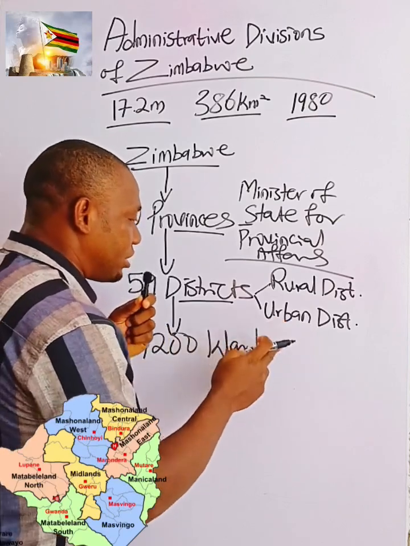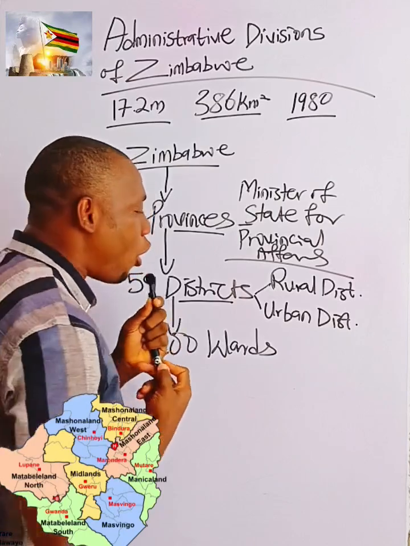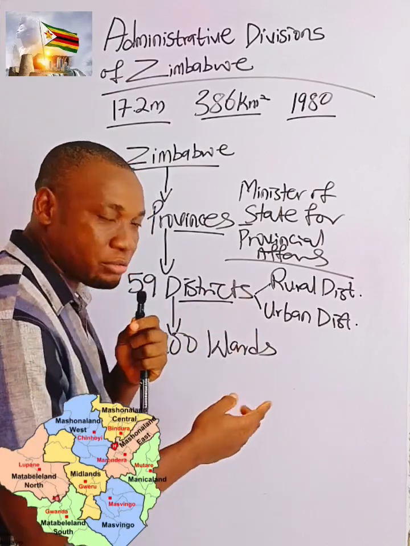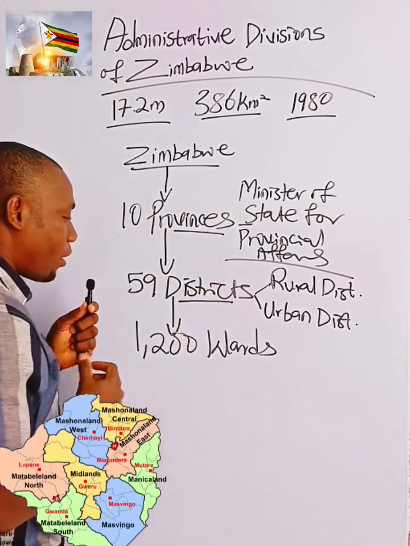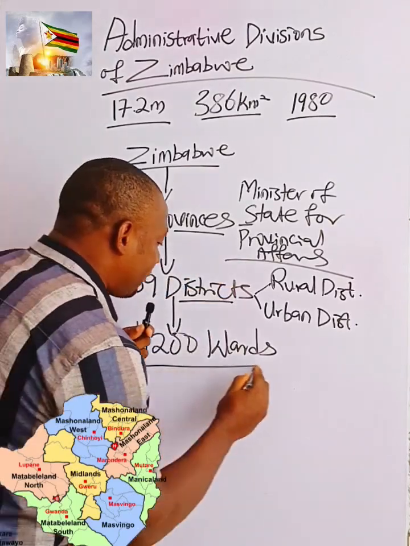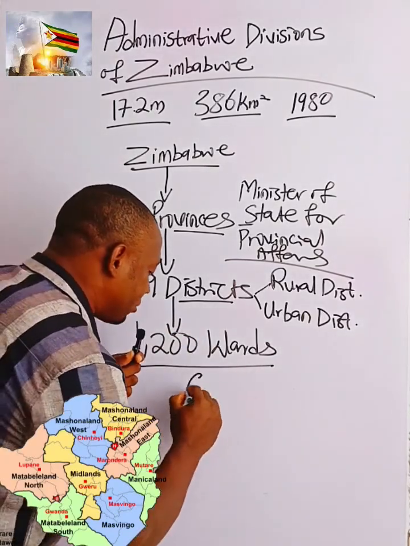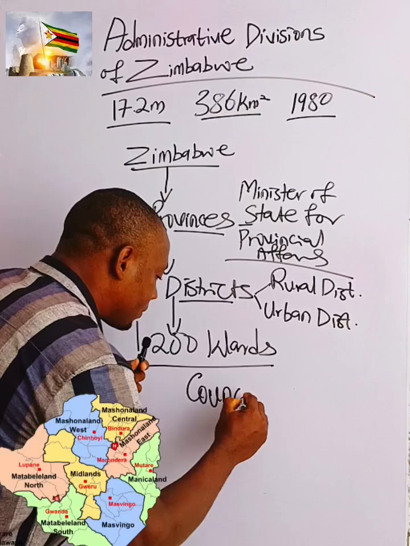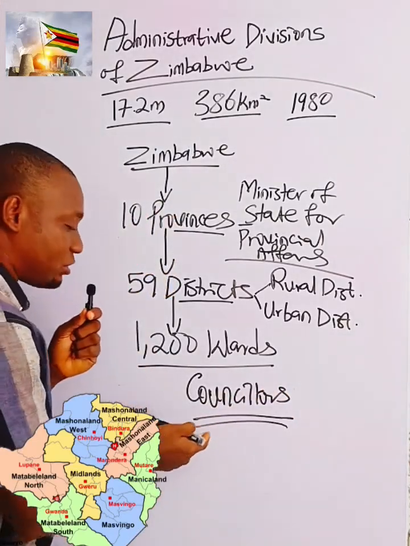The urban district is managed by municipal district councils or city district councils. That is how governance is at the district levels. All right. At the ward levels, the wards are managed by councillors. They are managed by elected councillors.